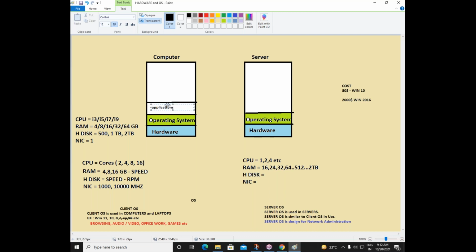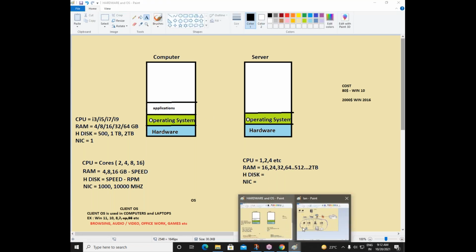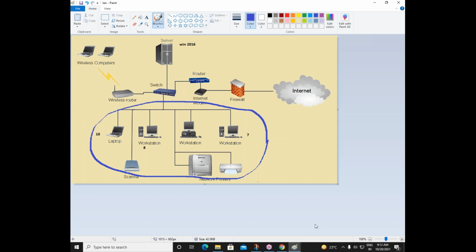Application or applications, whatever. We need to install many applications here. Okay, now imagine there are 300 computers in your company. 300 computers is still a very small network, friends. Actually, it's not a big network. But still there are 300 computers, and suppose in every computer you should install antivirus, or MS Office or any XYZ application.